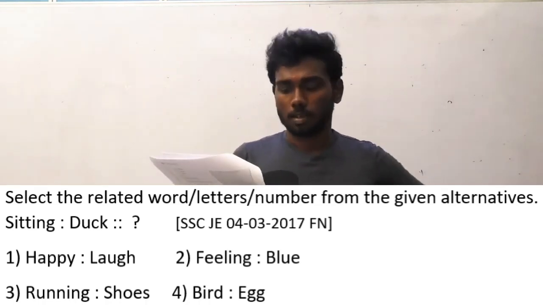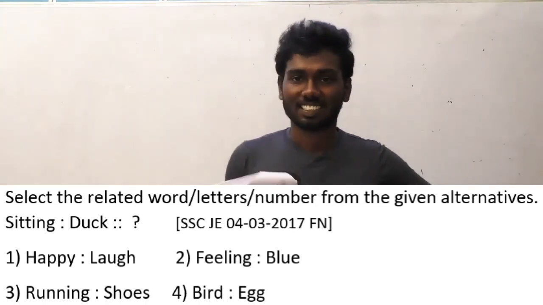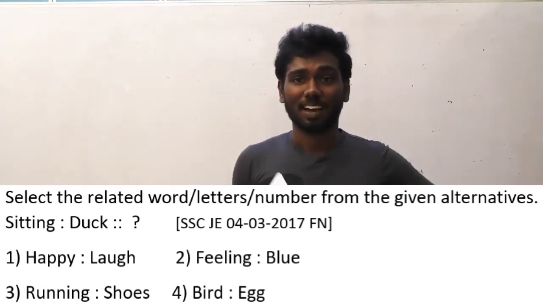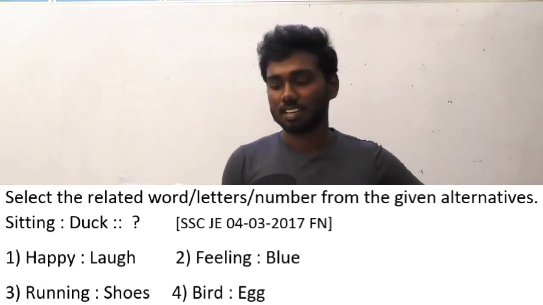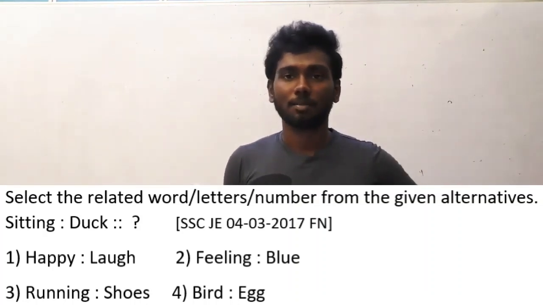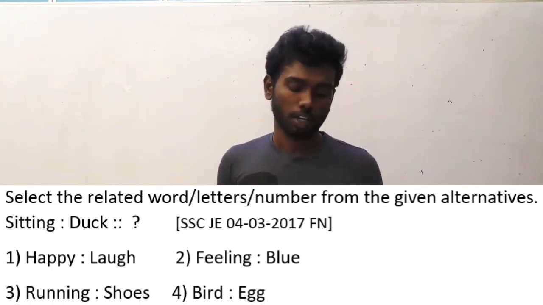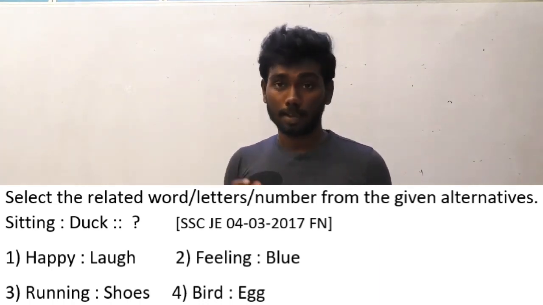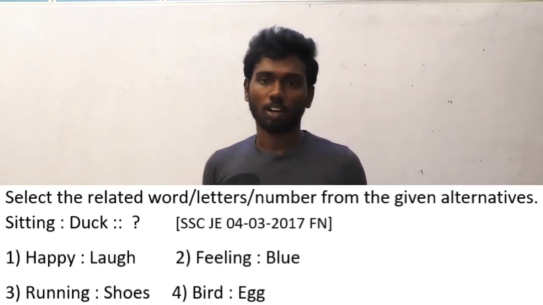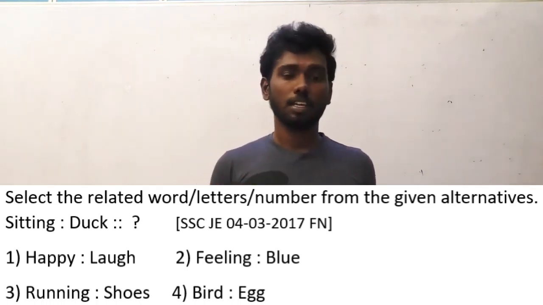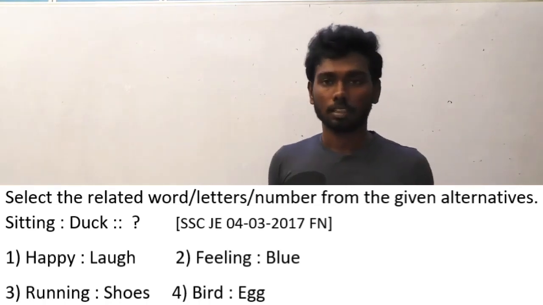Sitting is to duck. It is the same logic I have been saying from the first. The number of alphabets in sitting is 7 and in duck is 4. It is in the ratio of 7:4. So check the answer option which has the same ratio of 7:4. Obviously the answer will be feeling is to blue. That only contains the 7:4 ratio.